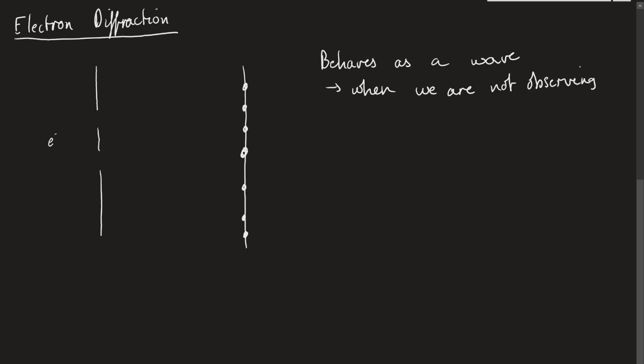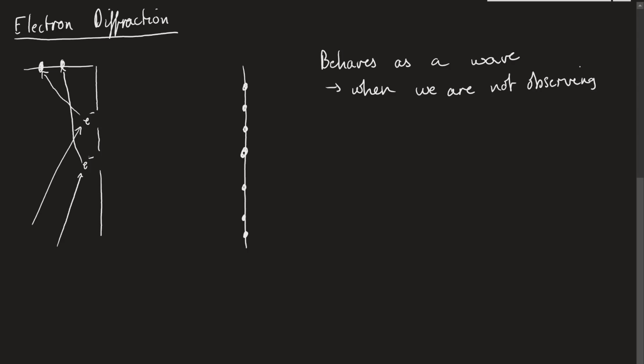But let's say we had a laser that fires in loads of photons, and let's say we had a screen here. If the electron is going to travel through there, it would reflect and go up to here, so we'd see a dot on the screen there, and if it was to go through here, then we would see it reflect and it would go here.